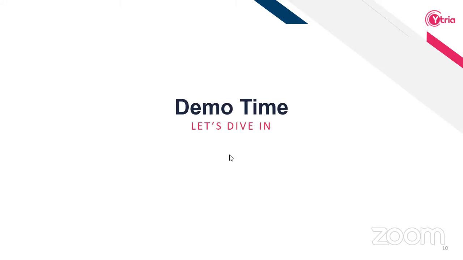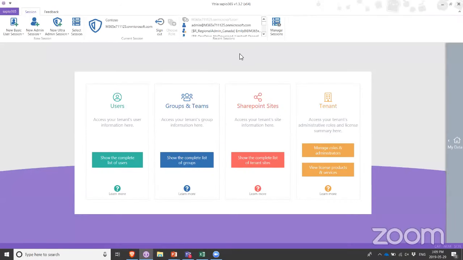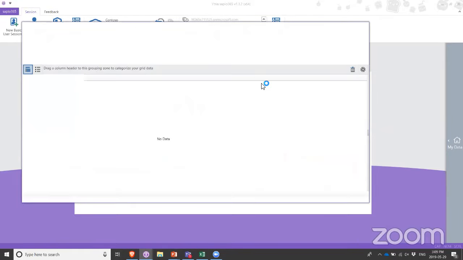So I'm going to start with the Sapio 365 screen. Normally, we would work with users to look at their licenses, but I do want to show a quick module here that is for the license products and services. This is part of the tenant-level information that we give you in Sapio 365.